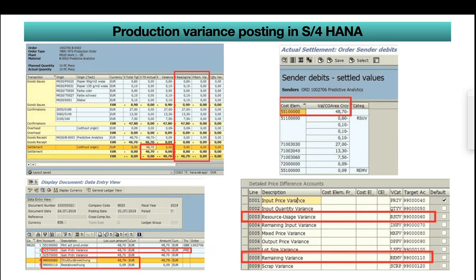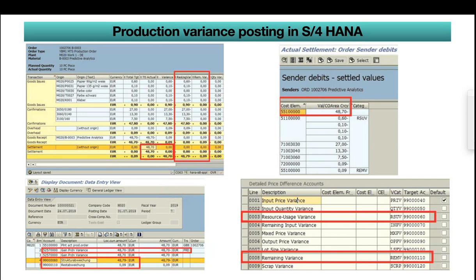That is total actual, 0 balance, and variance total is 48.70 euros. In the bottom portion you can see the accounting document. The accounting document is posted with gain production variance 48.70. If you see the transaction type, you can see the PRD transaction type. That is the variance.